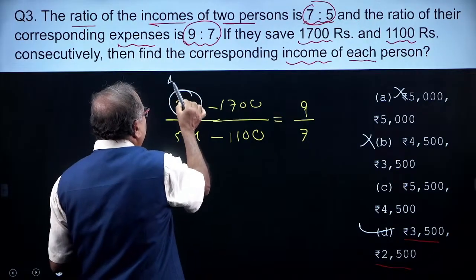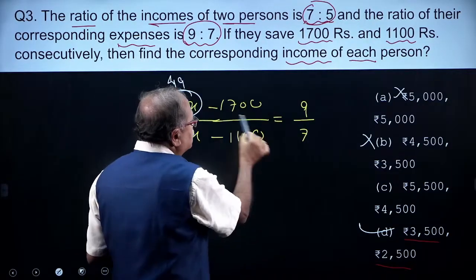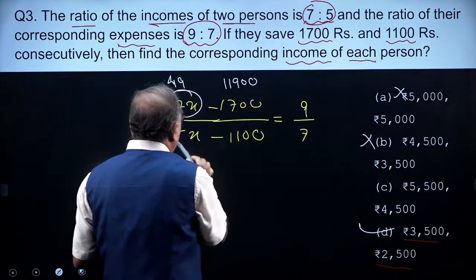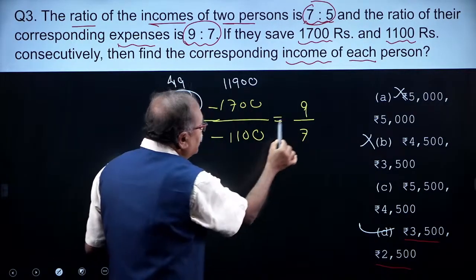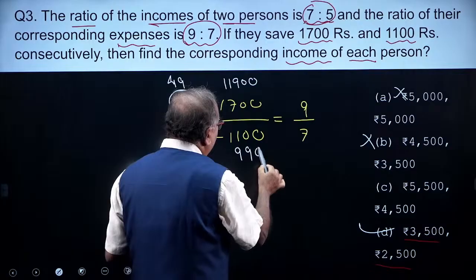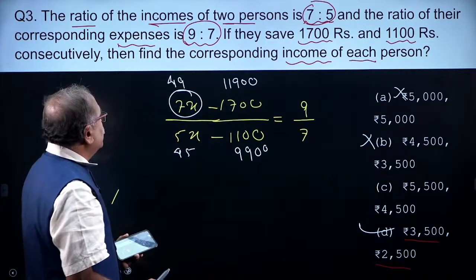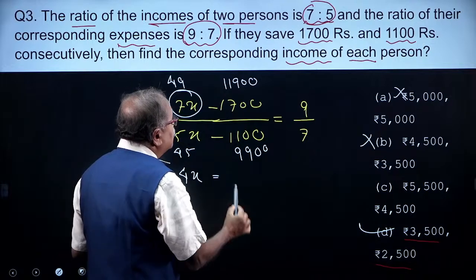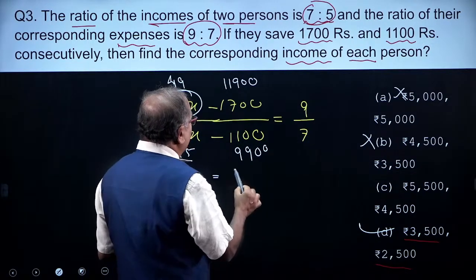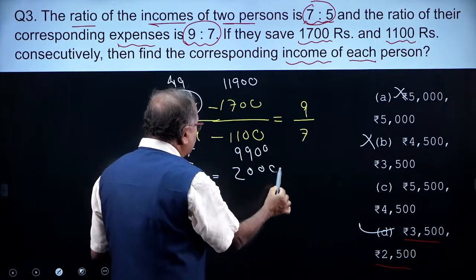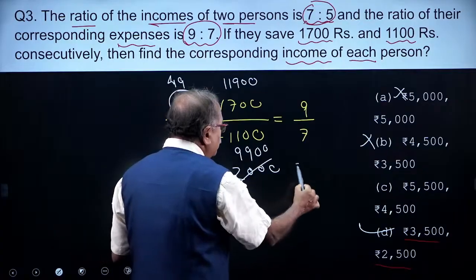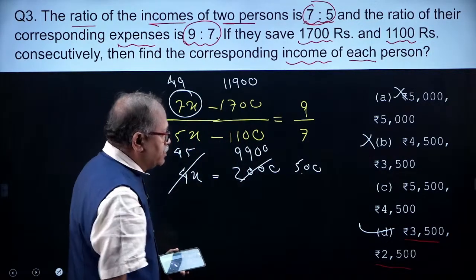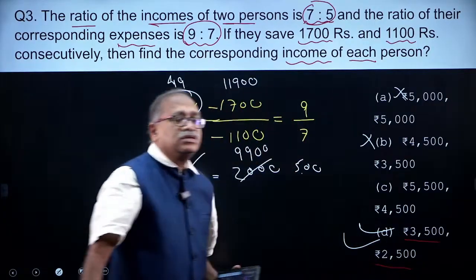So, I am writing here, that is 49x, 17,719 followed by 20 and 95, that is 45x and 9900. What I notice here is that 4x is equal to 2000, am I right? So obviously x is equal to 500. So 5 7s are 35, 5 5s are 25, this is right.